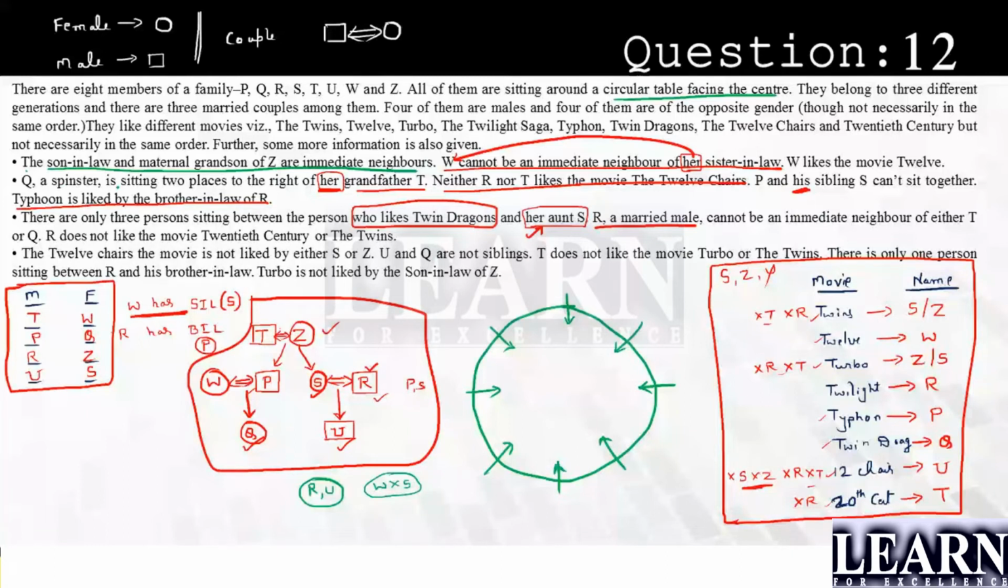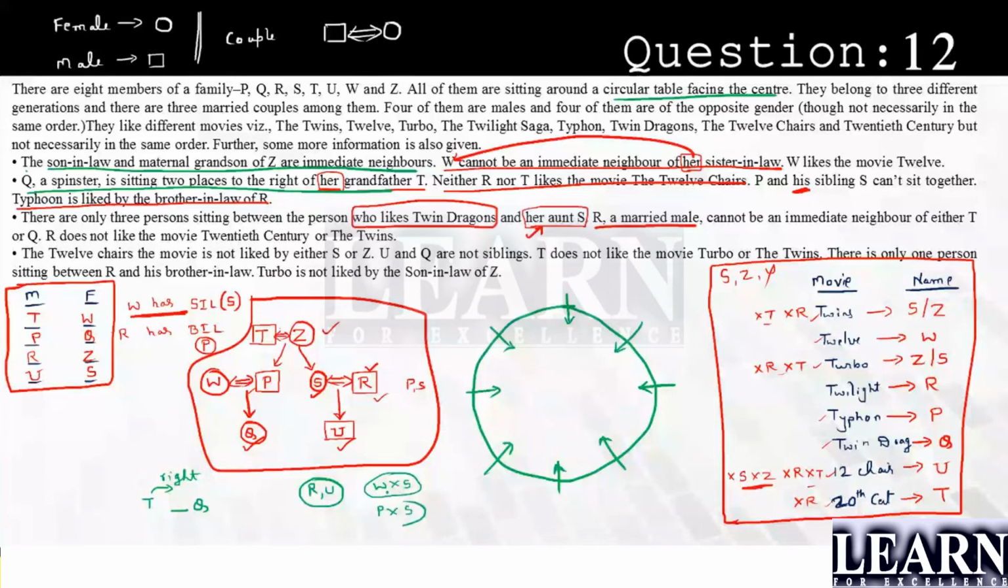Q is a spinster, is sitting two places to the right of her grandfather. Two places to the right of her grandfather. So if this is T, Q is going to sit right of grandfather, second place. So it means after leaving one place. Next, we have taken this statement also. If we have got any other connection for T and Q, we would have solved in this, but still we will check for some strong statements. Okay. Next, P and his siblings S can't sit together. It means P and S also can't sit together.